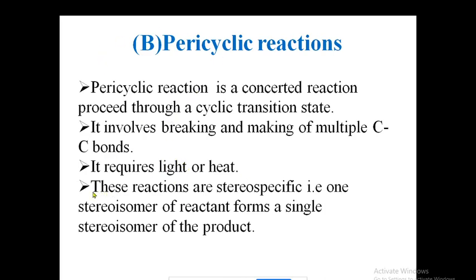Pericyclic reactions are stereospecific. Now what is meant by stereospecific? Only a single stereoisomer of reactant forms a single stereoisomer of the product. For the time being, just remember that. For that we have to take a new lecture on what is meant by stereospecific and stereoselective reactions. We will see that afterwards. But stereospecific means one stereoisomer of reactant forms a single stereoisomer of the product.